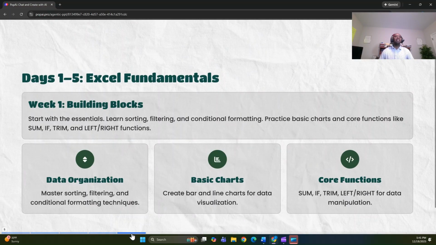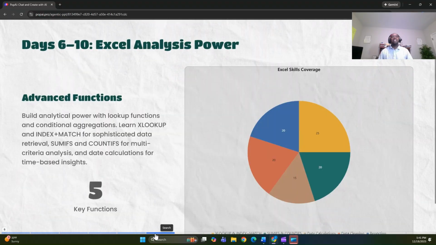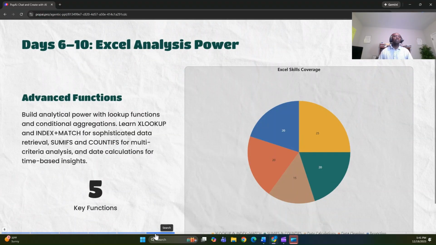So from day 1 to day 5, master Excel fundamentals. Here, we want to organize data, build basic charts and core functions. And I'm sure most people by this time and age are able to do this. You just need to be able to focus on a data analyst role. All right. So day 6 to day 10, we want you to do advanced calculations such as VLOOKUPs, XLOOKUPs, INDEX, MATCH, and many others that you can find in Excel.